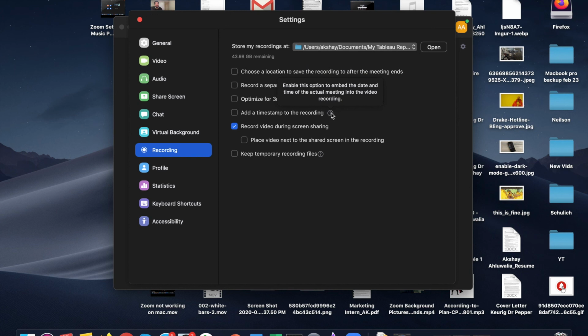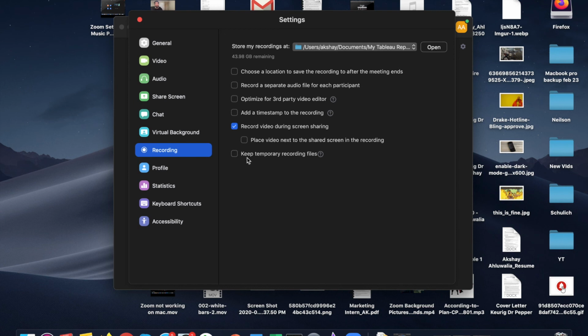The next option is self-explanatory. It just basically adds a timestamp to the recording. The next option basically records the video if you are screen sharing also. So if you check this and enable this option, this will record the video during screen sharing.